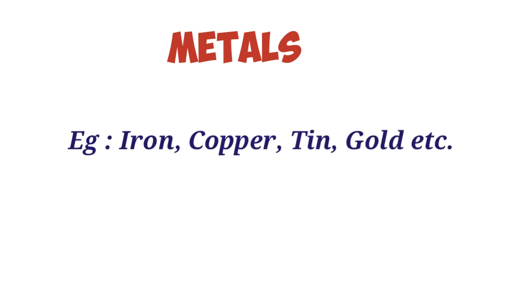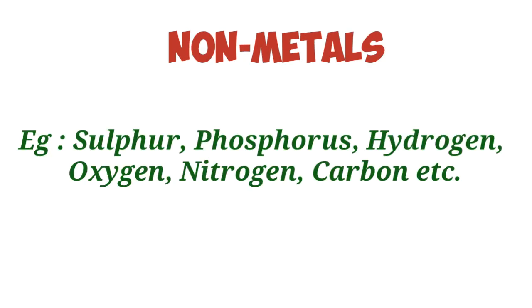Metals. Iron, copper, tin, gold, etc. are metals. In general, metals are hard and shiny in appearance. Nonmetals. Sulfur, phosphorus, hydrogen, oxygen, nitrogen, carbon, etc. are nonmetals. In general, they are not so hard. Most of them have dull appearances.